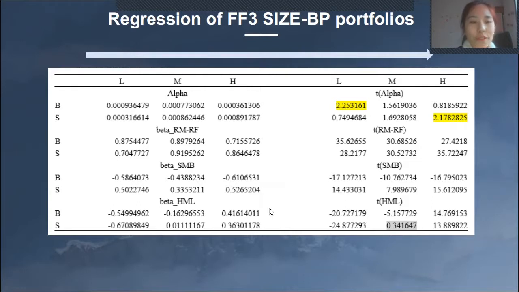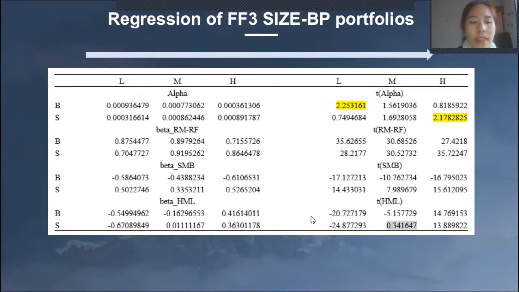For the valuation factor HML, beta from left to right has a monotonically increasing trend. That means the higher the book-to-market ratio a portfolio has, the more inclined it is to have a positive correlation with the valuation factor.